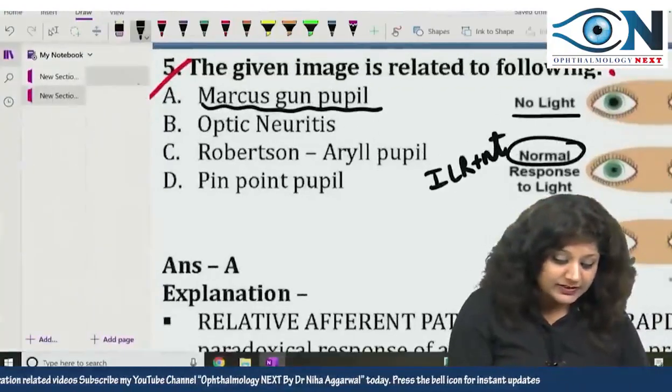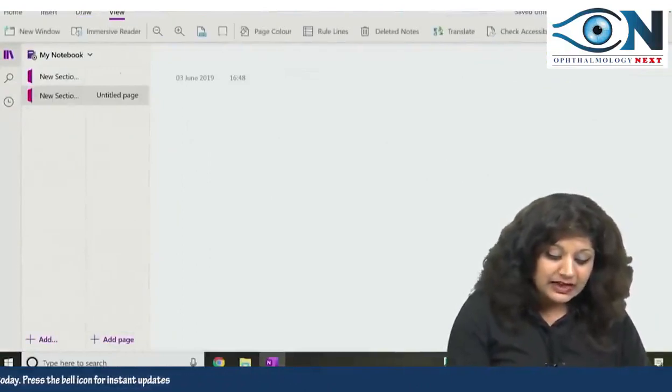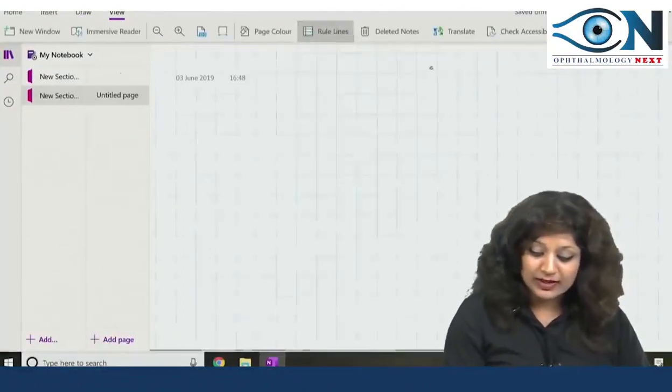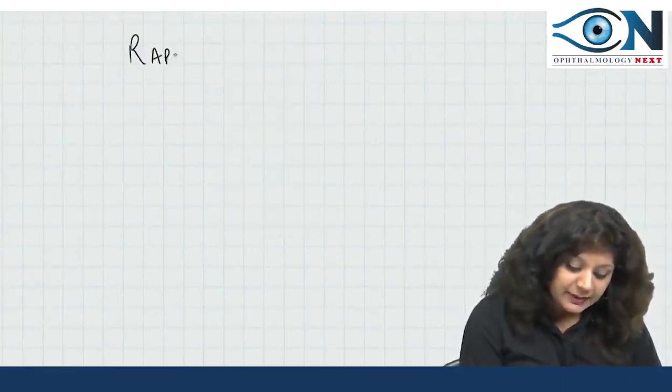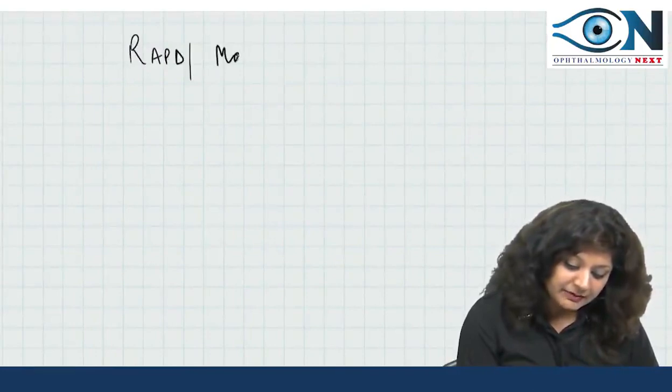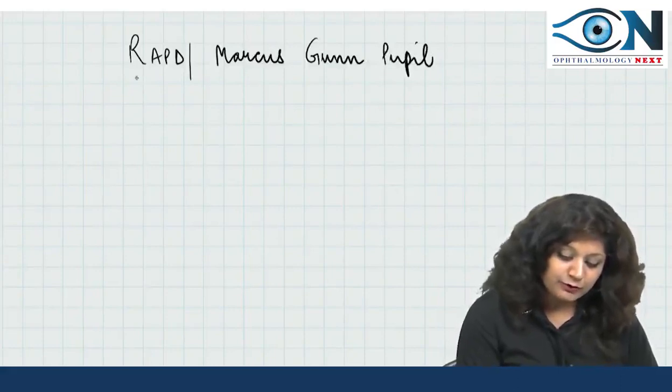Now let us see what this Marcus-Gunn pupil actually is. The Marcus-Gunn pupil is also called RAPD. Now what is the full form here?